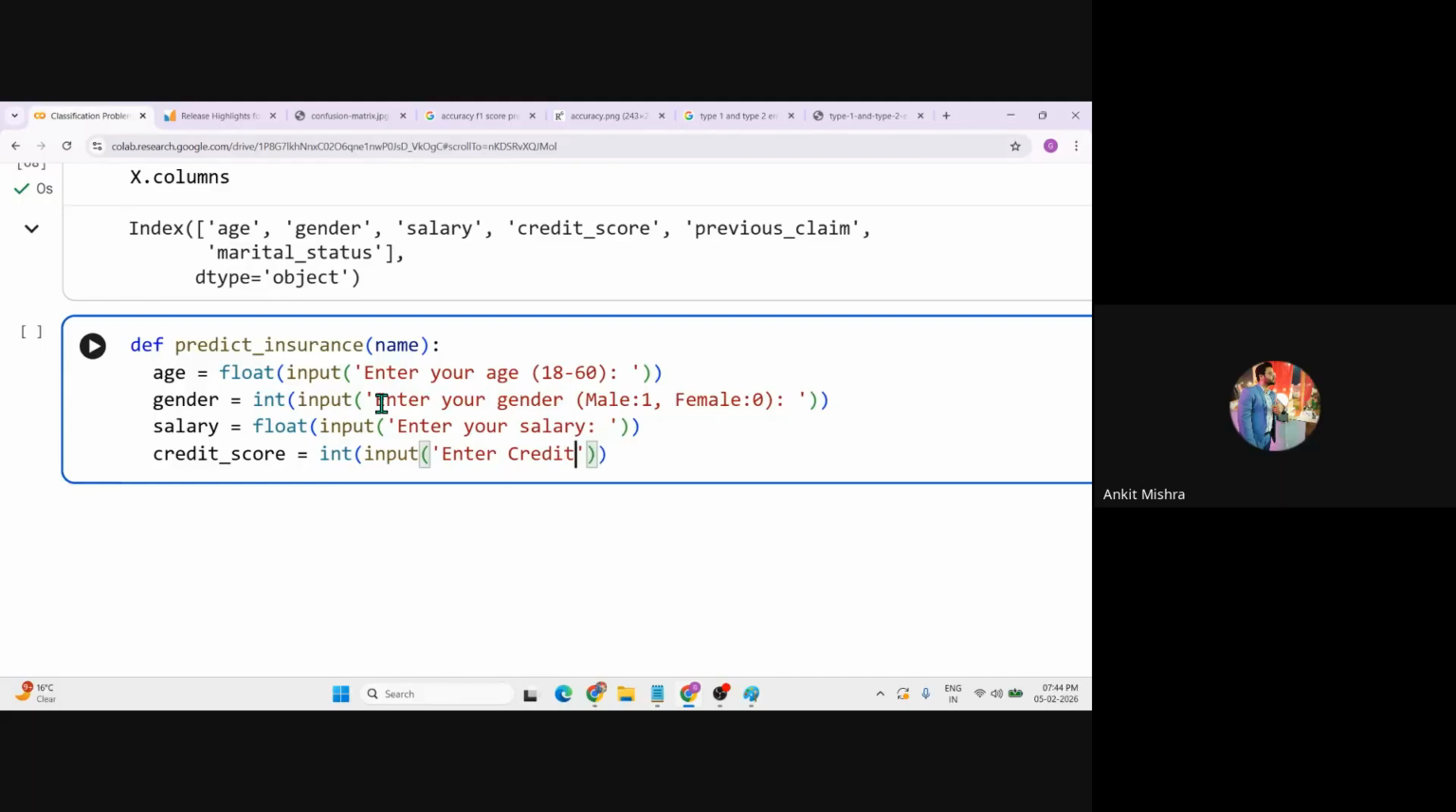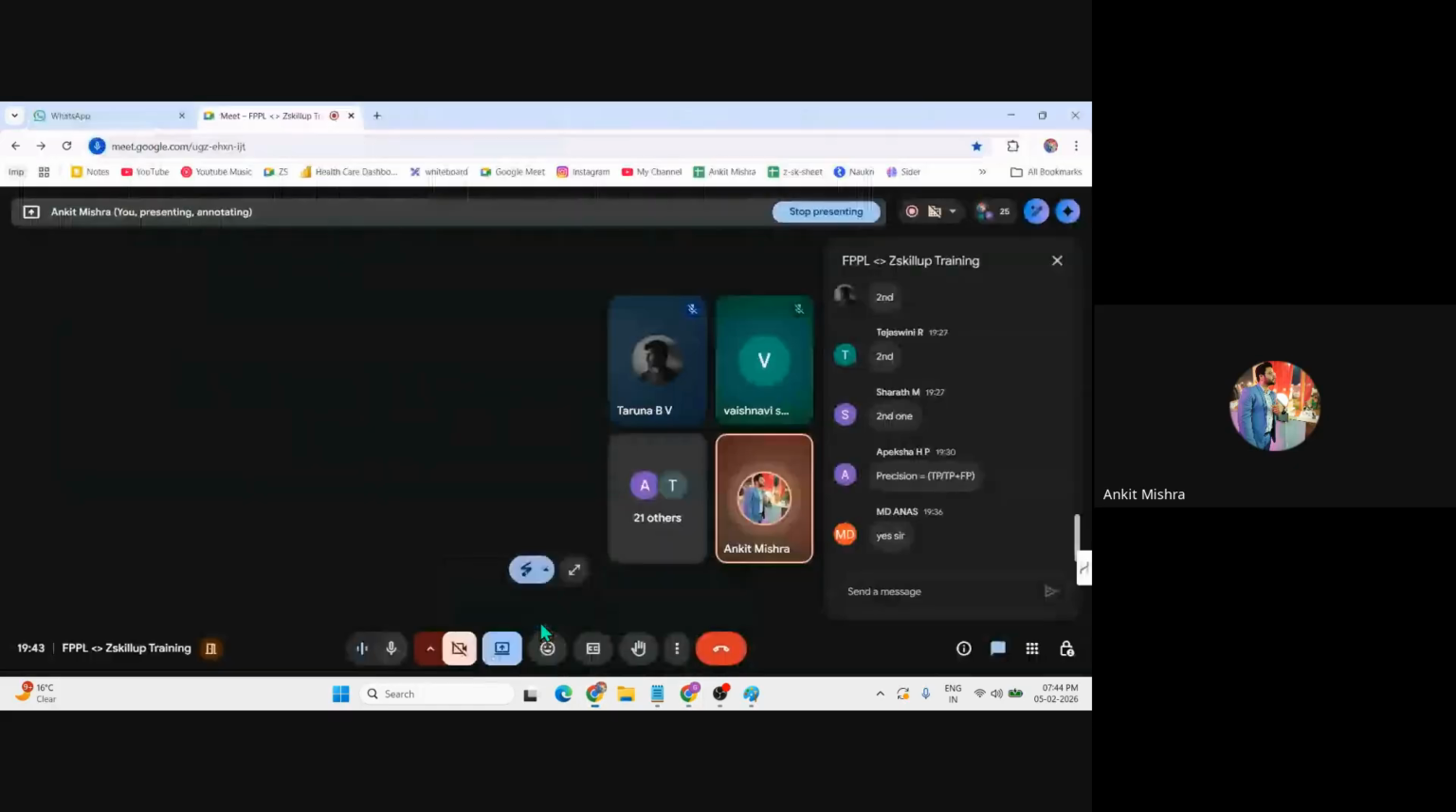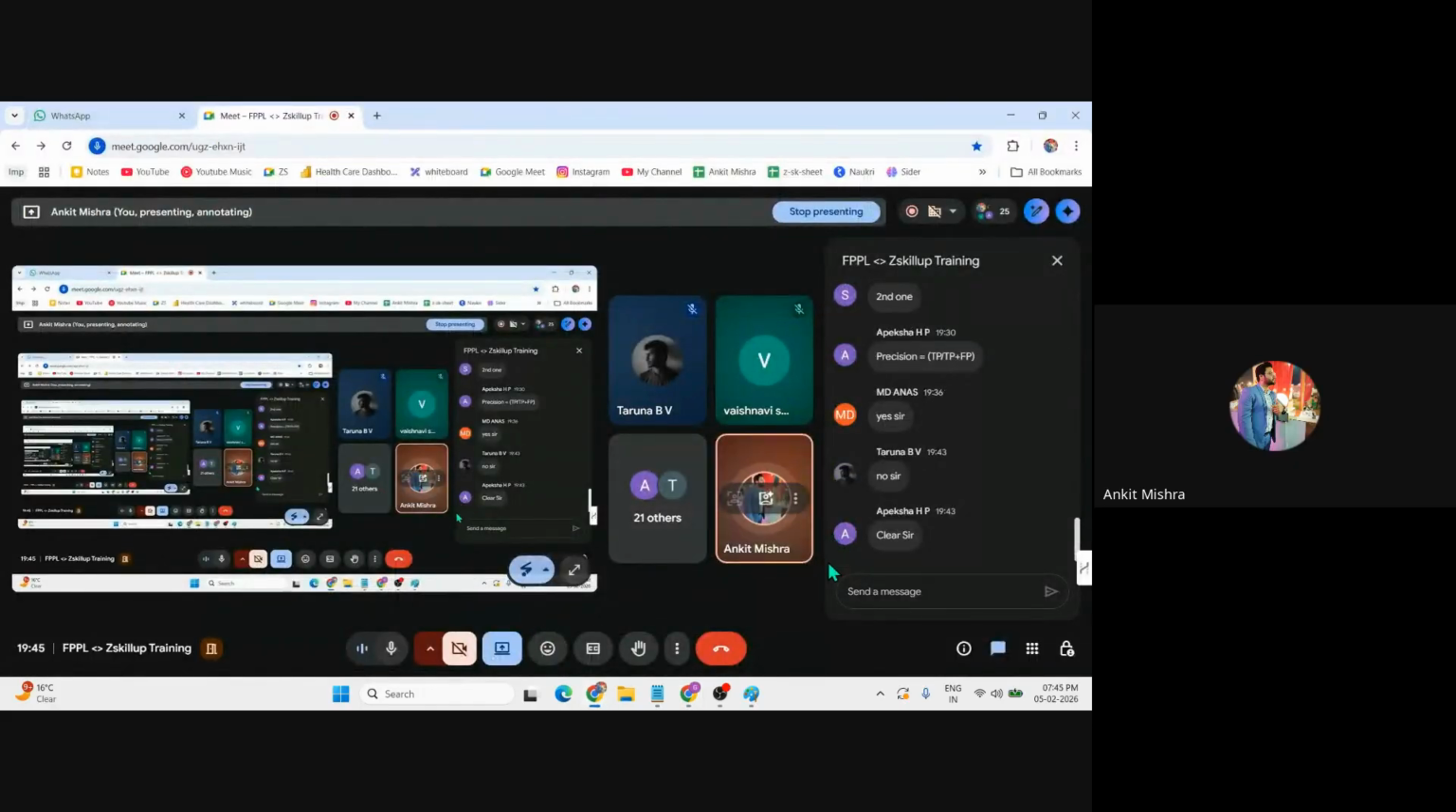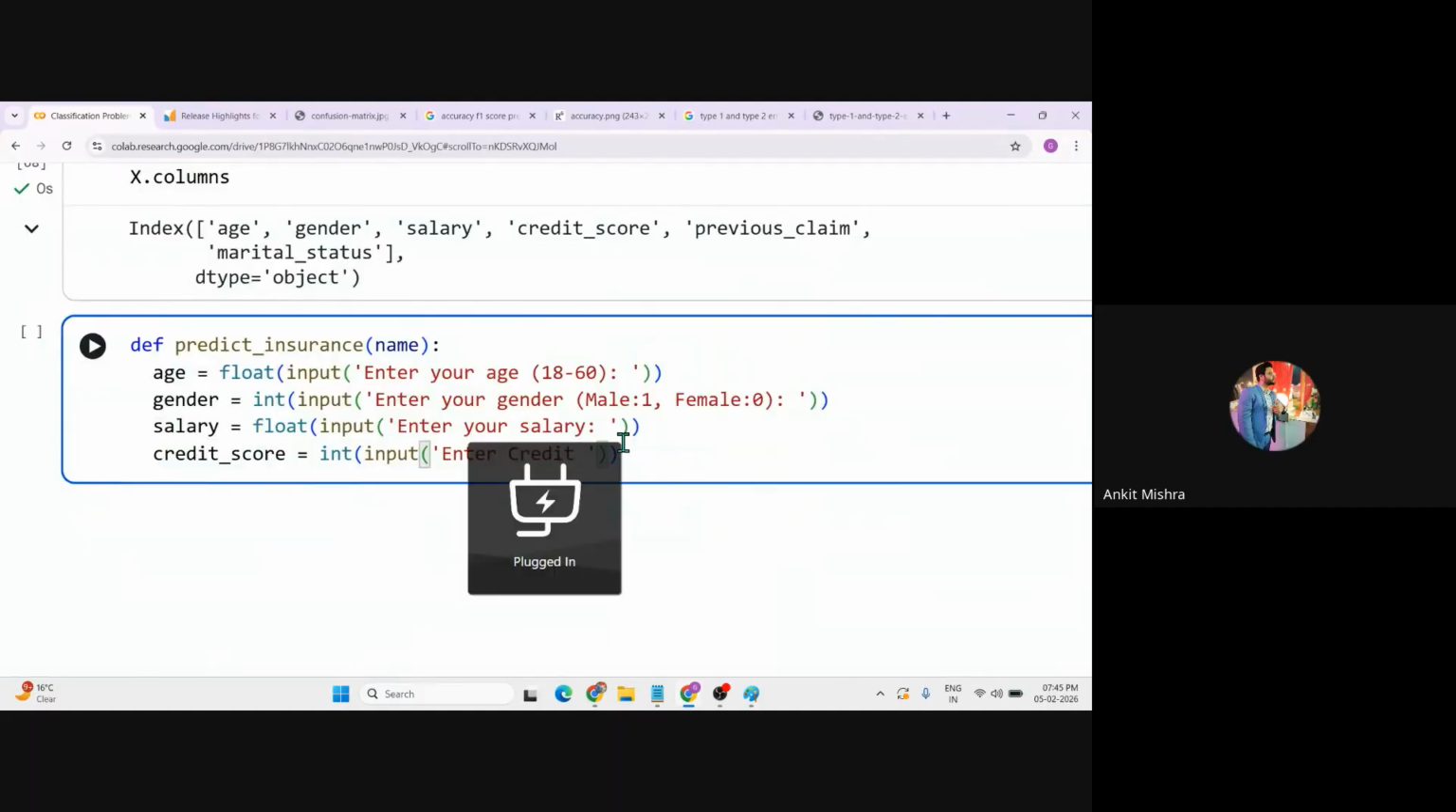But in the practical scenario, the user will not enter the credit score. You know that the company or the bank will automatically fetch the credit score. Is that clear? Guys, are you getting my point now? The company will automatically fetch the credit score based on their CIBIL score, right? Since we don't have that level of access right now where we can simply fetch the credit score, that is the reason we are simply getting the input from the user, right? So enter credit score,